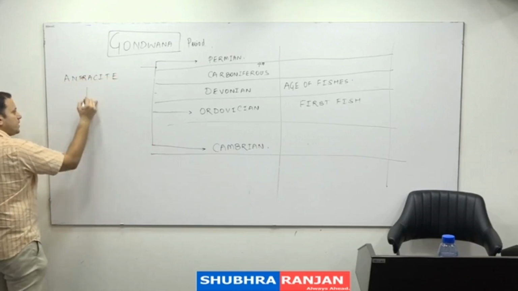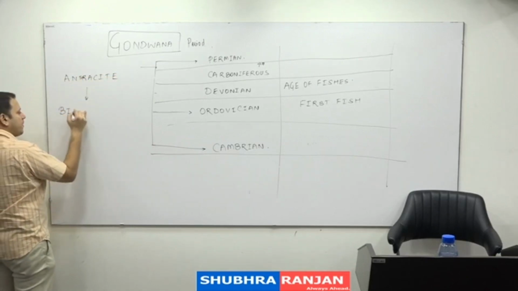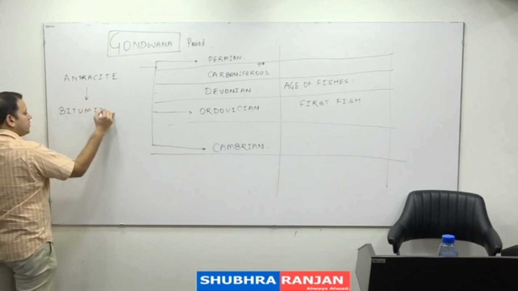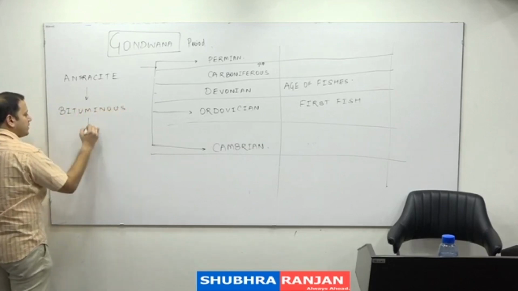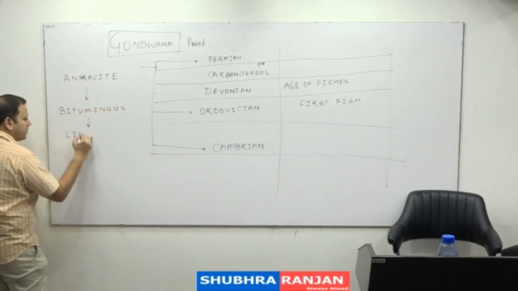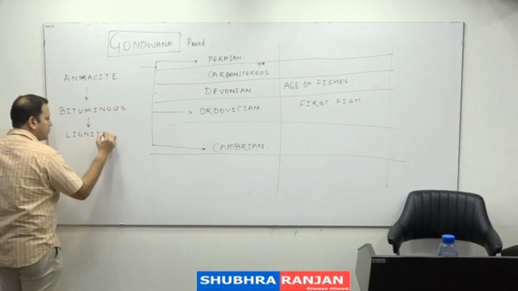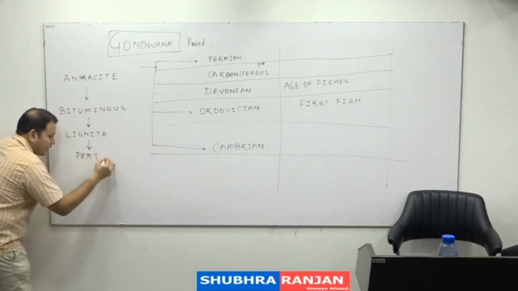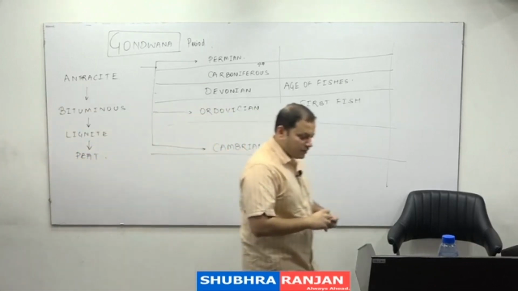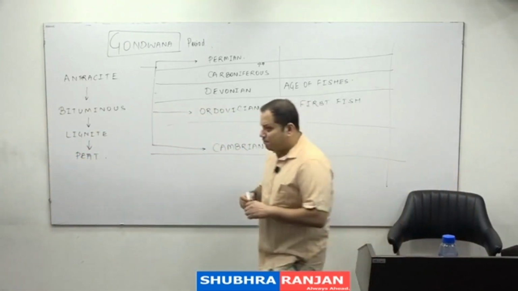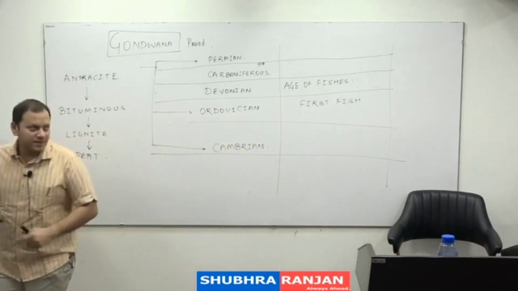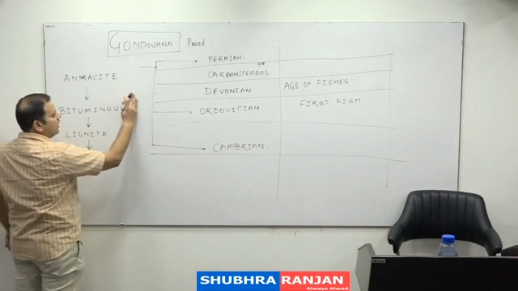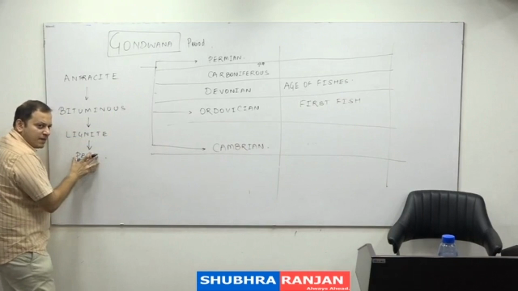It is known as bituminous. It is known as lignite, and it is known as peat. These are the 4 varieties of coal which are found in the world. Now, which is the best quality of the coal? Anthracite is the best quality of the coal. And peat is the one that is of no use.